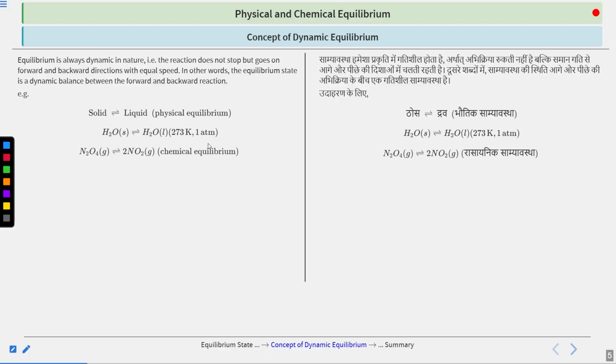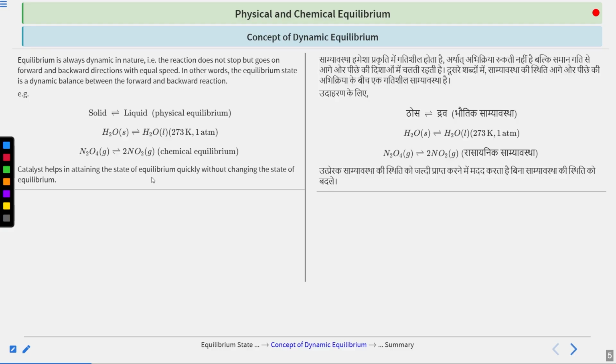Next, we can apply the same equilibrium concept to the chemical part also. For chemical equilibrium, suppose we take the dissociation of N2O4. In this we get 2 moles of NO2, and both are in the gaseous state. The dissociation of N2O4 and the association of NO2 to form N2O4 will be in equilibrium with each other. The rate of dissociation equals the rate of association, and that results in the equilibrium state.